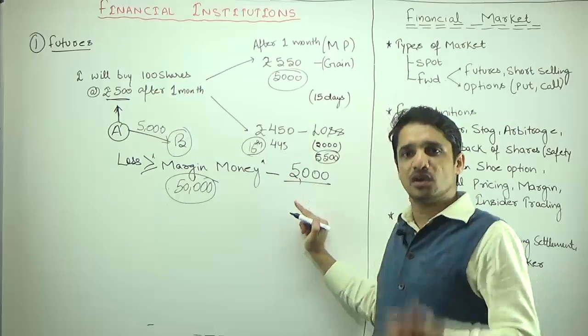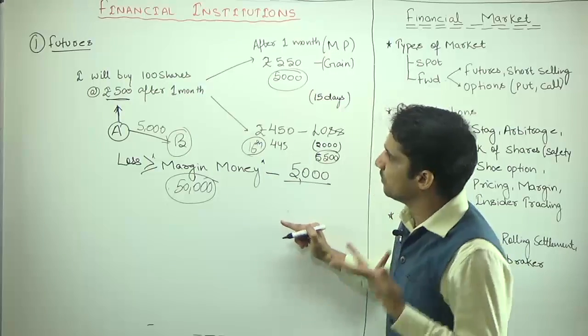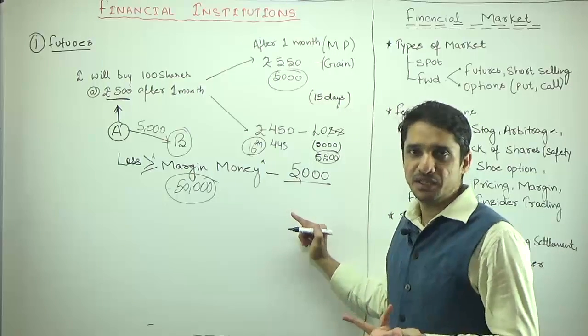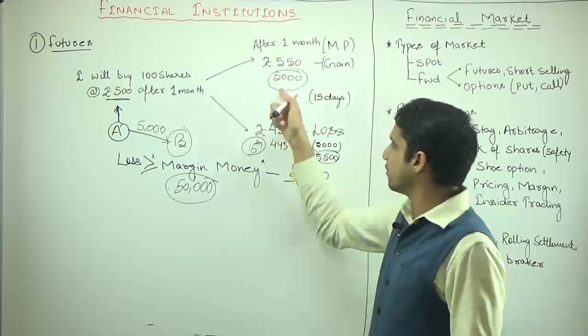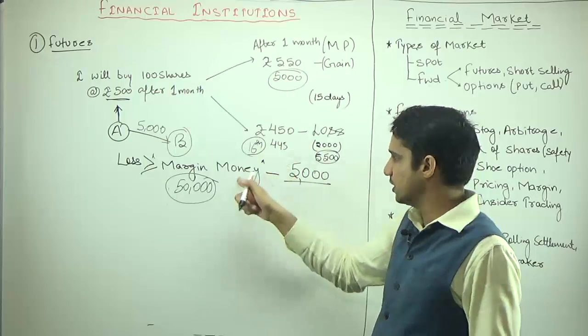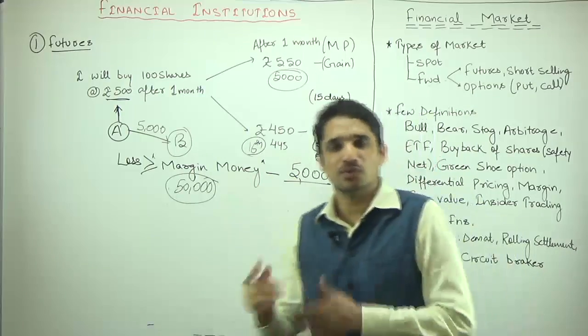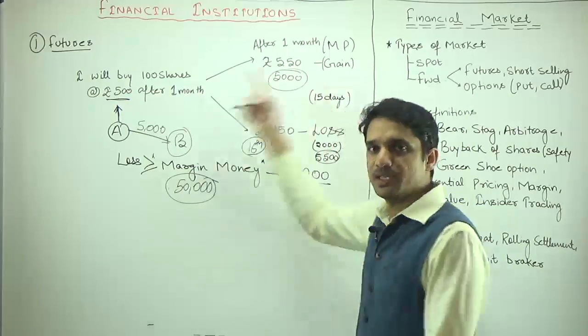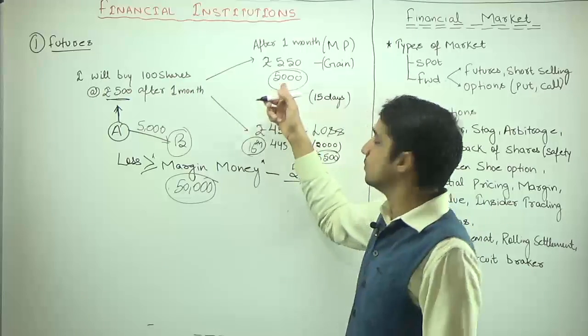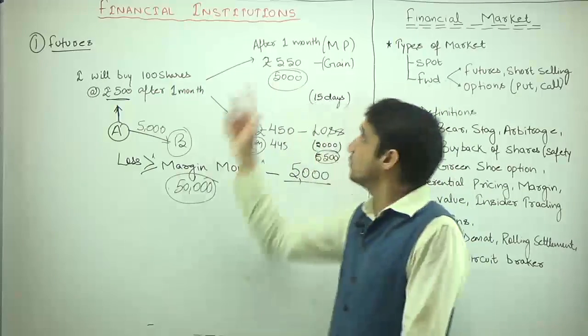It means 100% loss. So that is why we say futures is highly risky, because you are getting this exposure on margin money. The profit and loss is being calculated on the margin money. So more risk, more returns. It is a highly risky thing. That is why it is giving you more return, like 100% within 1 month.